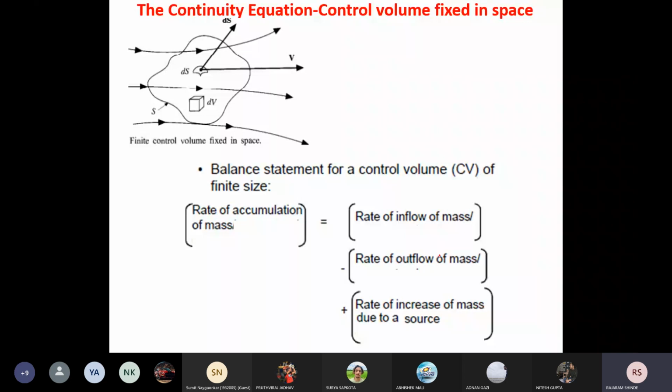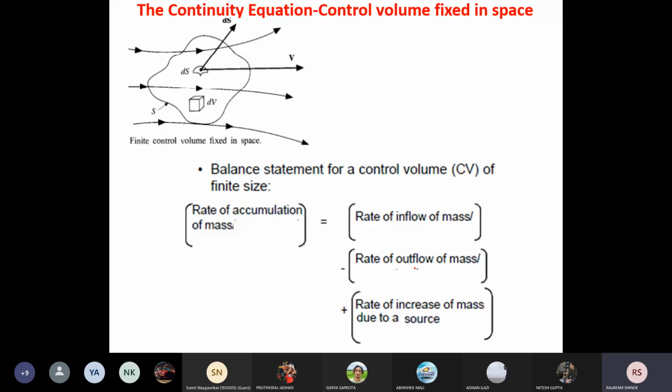Already I have told you, if fluid is coming inside the control volume, that is considered as positive, and if fluid is going outside the control volume, that is considered as negative. And plus the rate of increase of the mass due to the source. If there is any source inside the control volume increasing the mass, then that rate of increase of the mass due to the source we have to add.